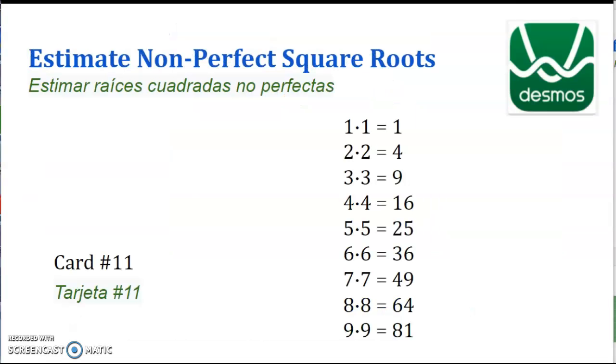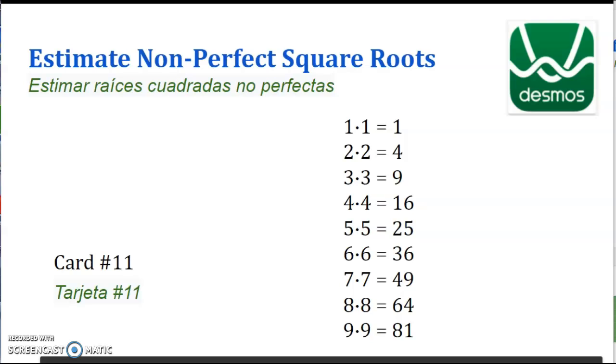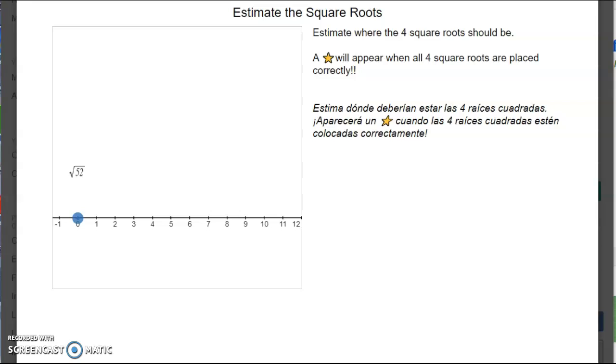Okay, so now this time you're going to go back to decimals and you're just going to be doing card number 11. Keep in mind the perfect squares that I have listed here. Pause the video and try them yourself. This is where you are estimating where the square roots should be. Okay, square root of 52.